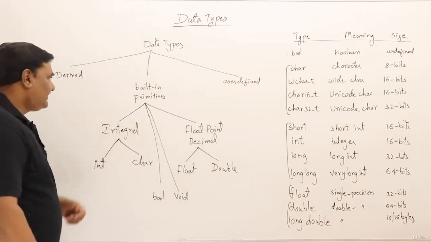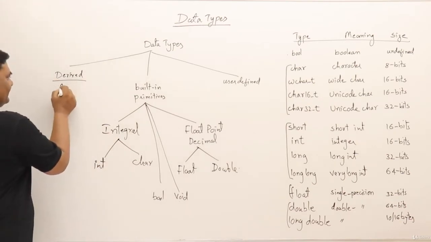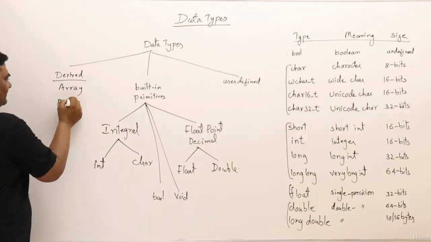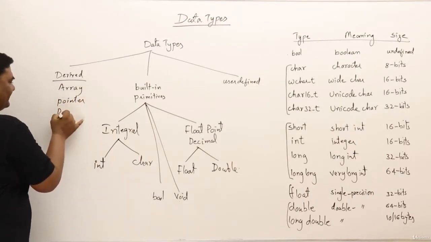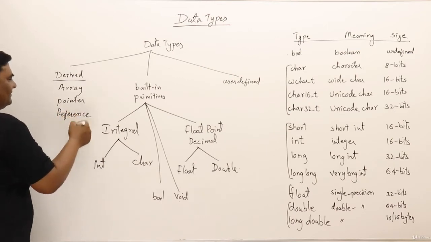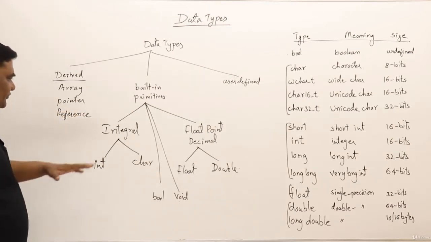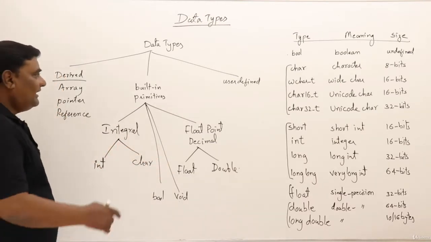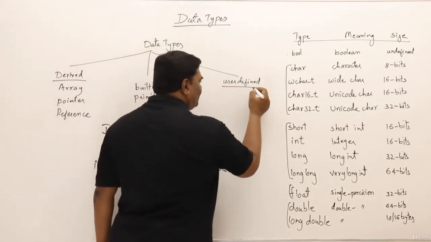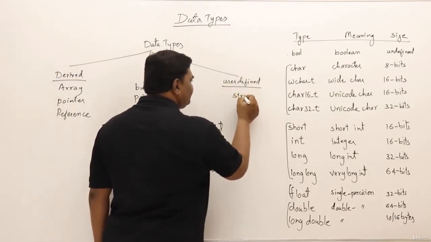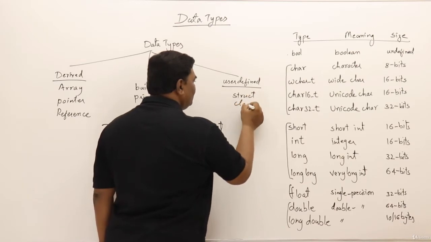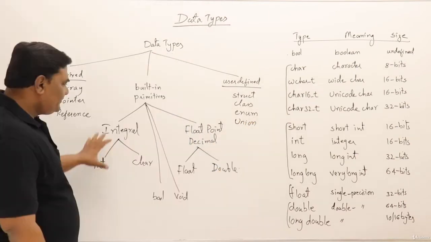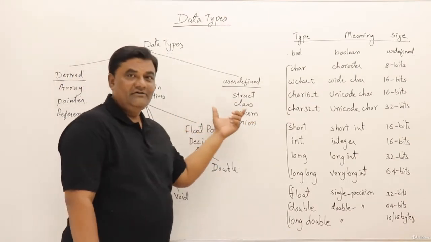Then what are derived data types? Derived data types are arrays. We have this concept, we will study it sometime, and pointer and reference. These are derived data types. So using these primitive data types only, we can extend them and form these. And user-defined data types, we can define our own data types using structure, class, enum, and union. Using primitive data types only, we can define our own data types.